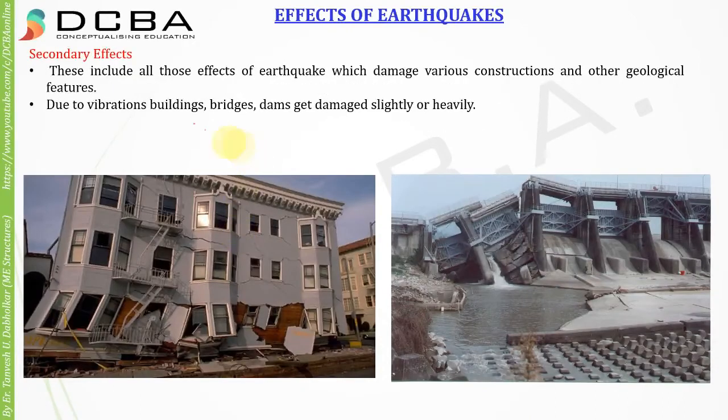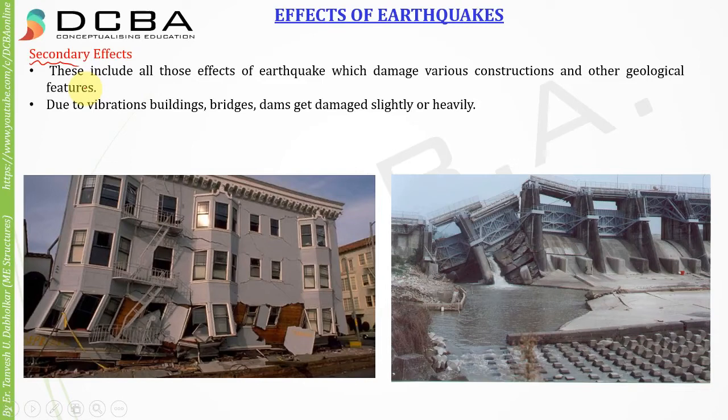Secondary effects include all those effects of earthquakes which damage various constructions and other geological features. Due to vibrations, buildings, bridges, dams get damaged slightly or heavily. The primary effects were all on the geological aspects and on the landforms.